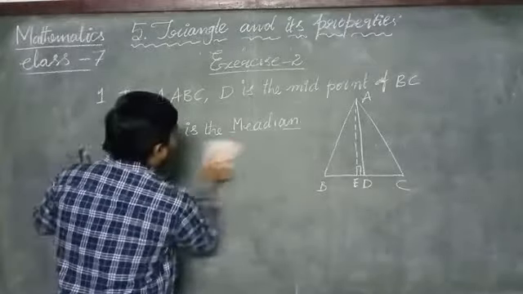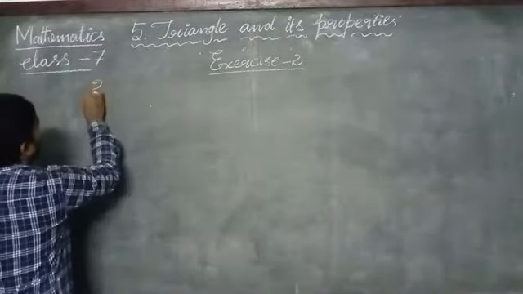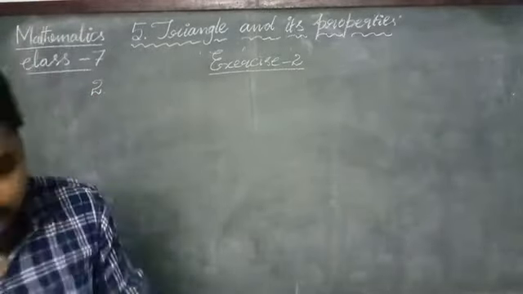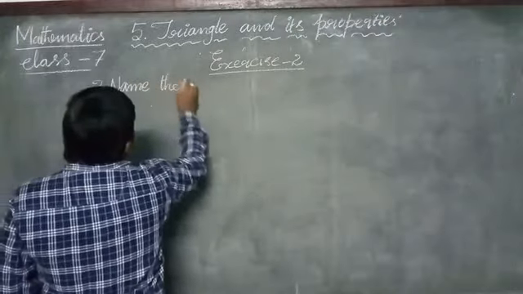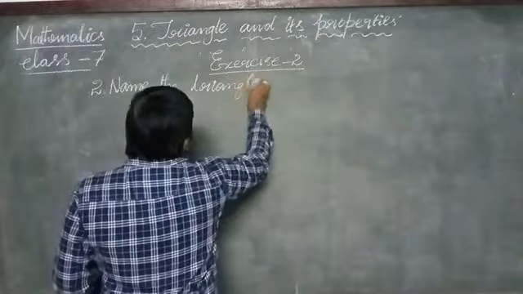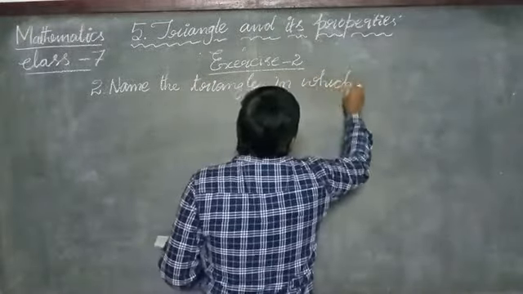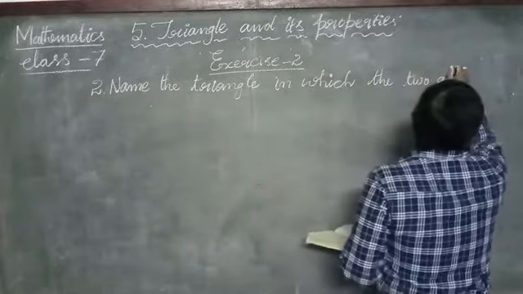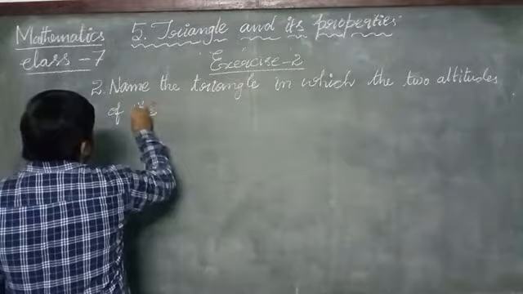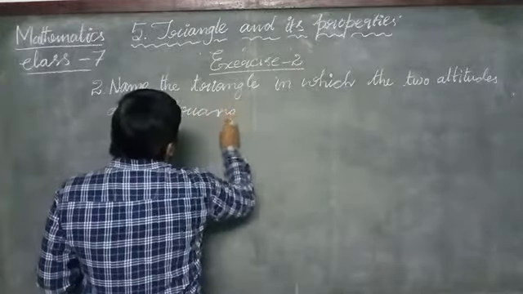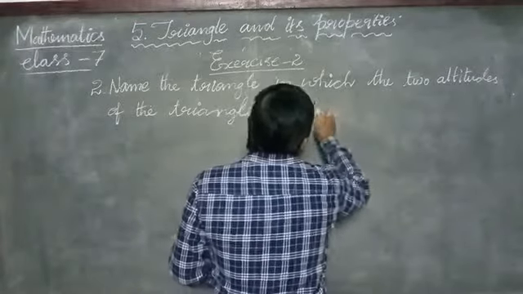Now let us see the second question. Name the triangle in which the two altitudes of the triangle are two of its sides.